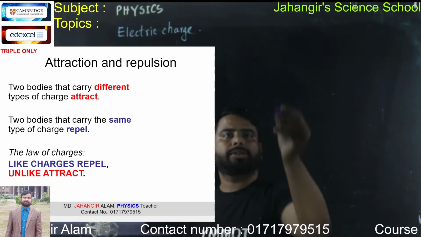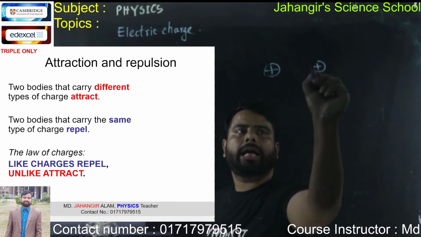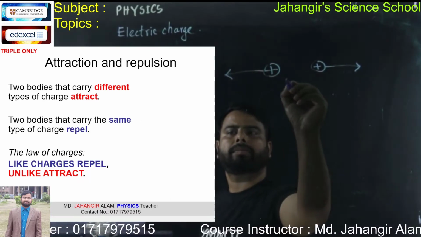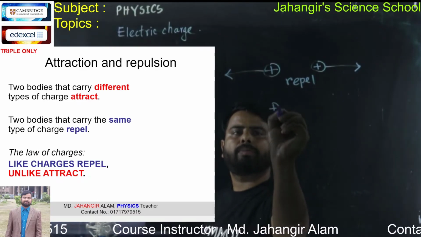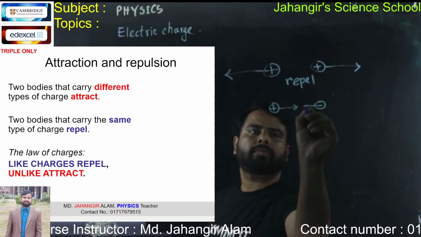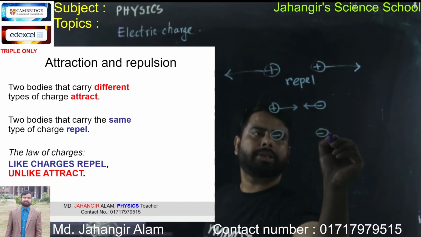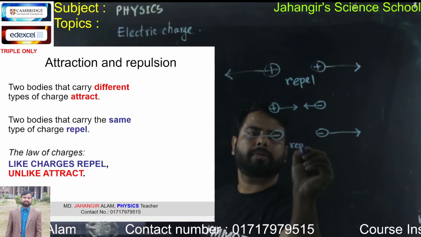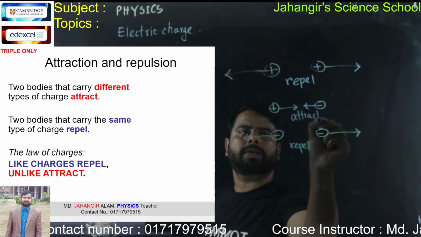So if there is a positive charge, it repels another positive charge. They repel each other. On the other hand, a positive charge and a negative charge attract. But two negative charges repel each other.